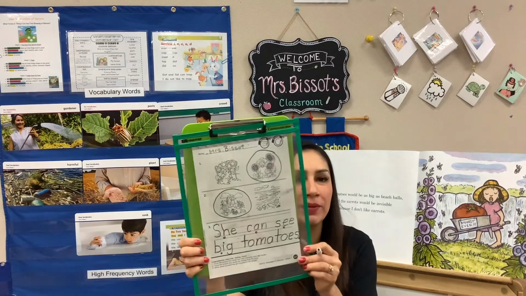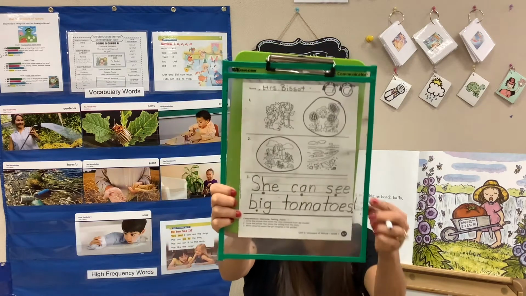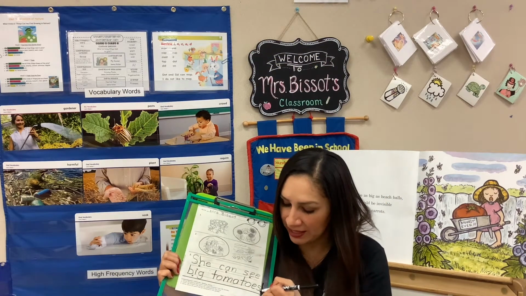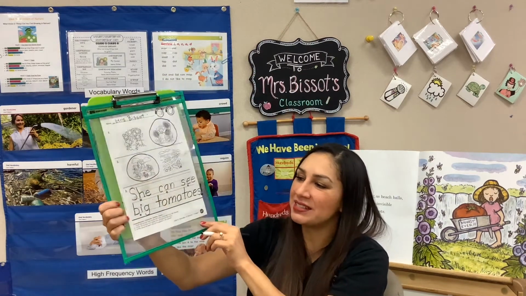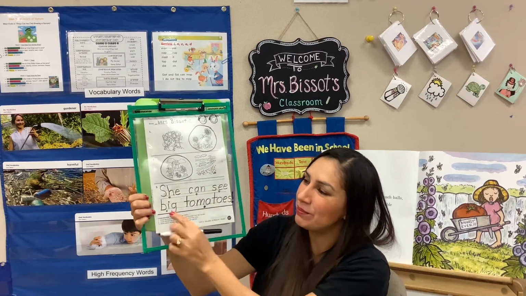Now you could either make it a period, or if you want, you can make an exclamation point, because it was pretty exciting. If you want to make an exclamation point, put a line and then the dot. Or it could be a regular period. But she can see big tomatoes. She can see big tomatoes.